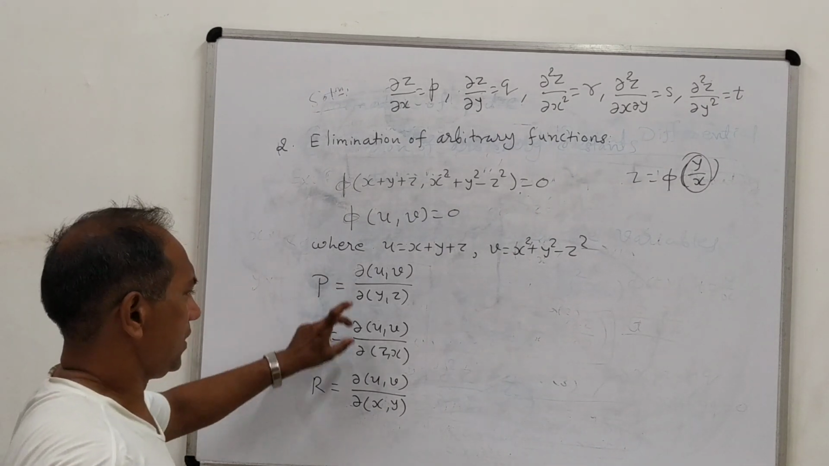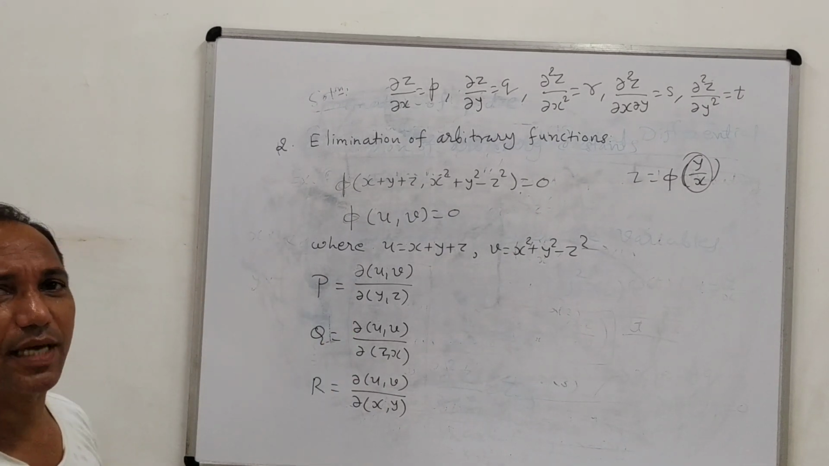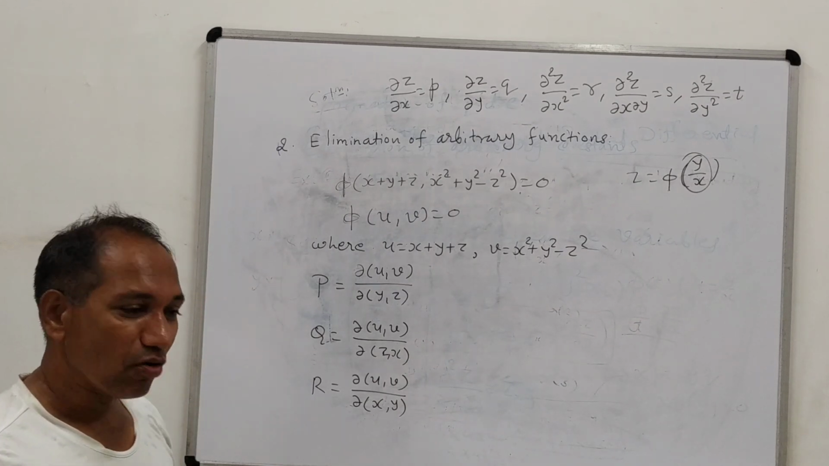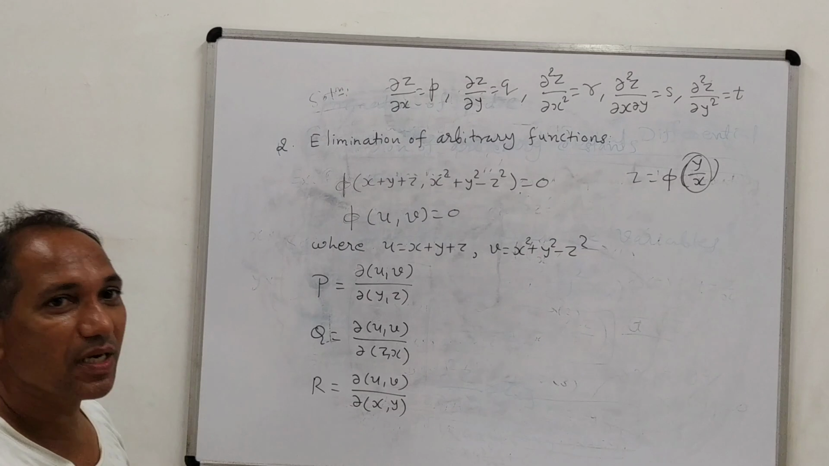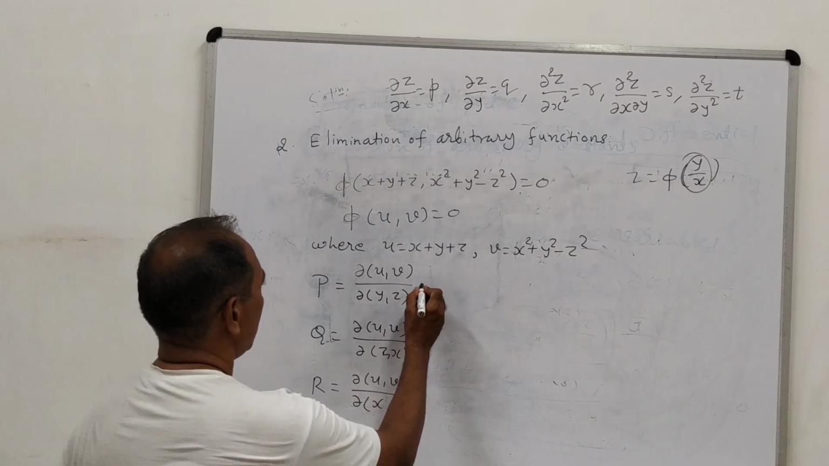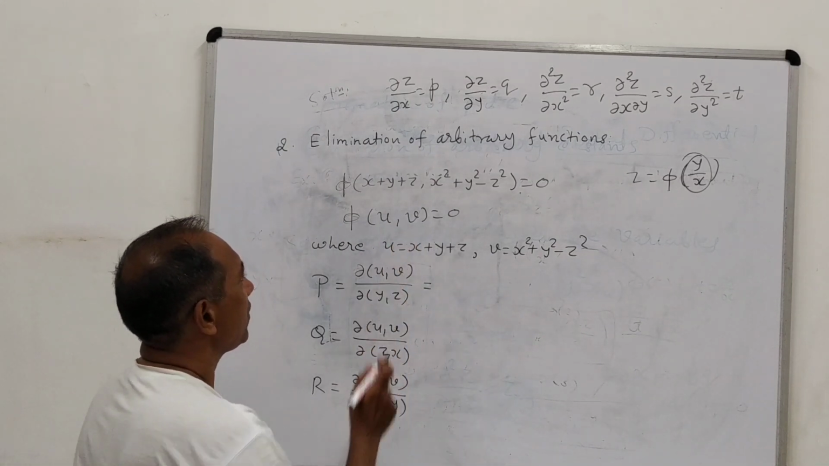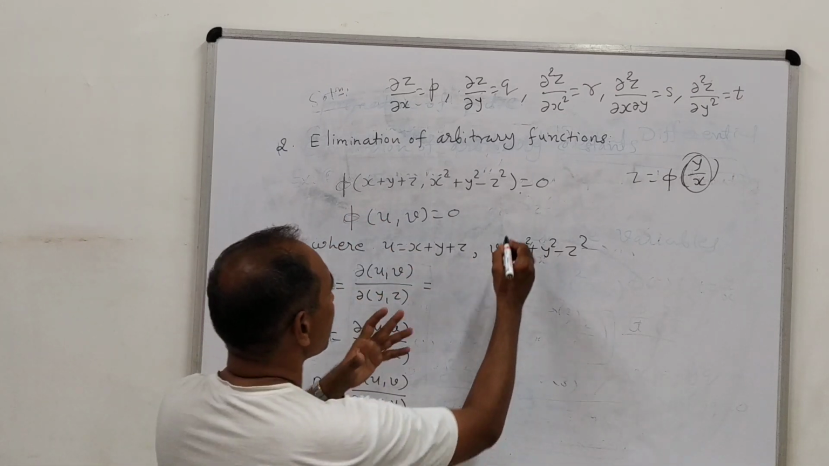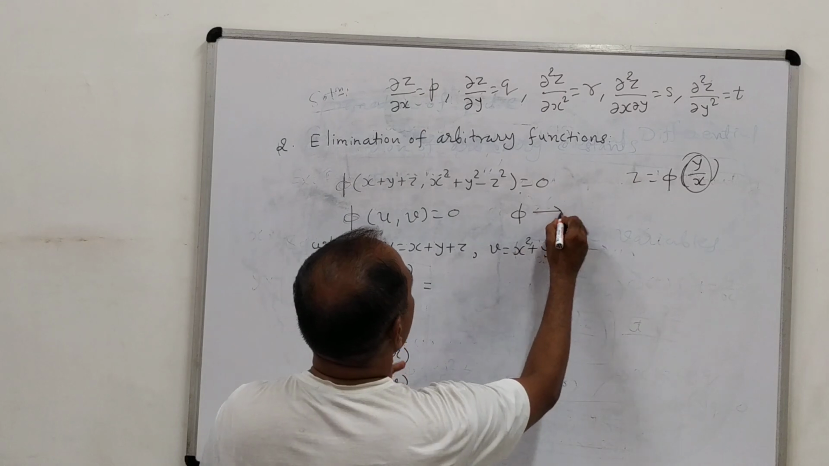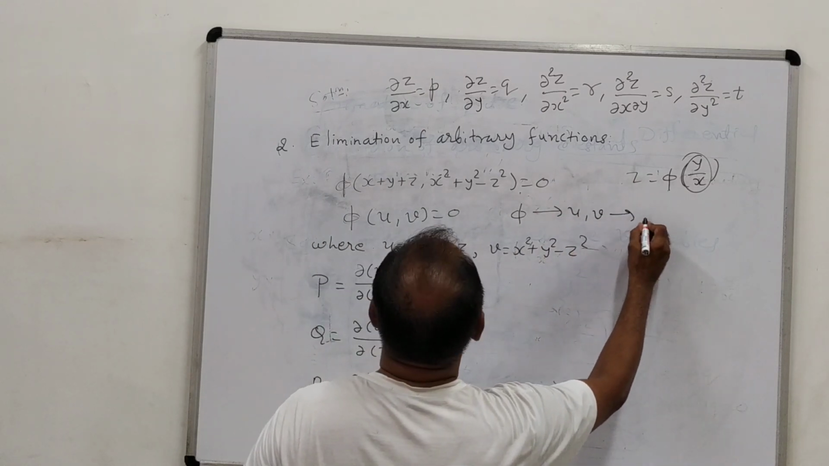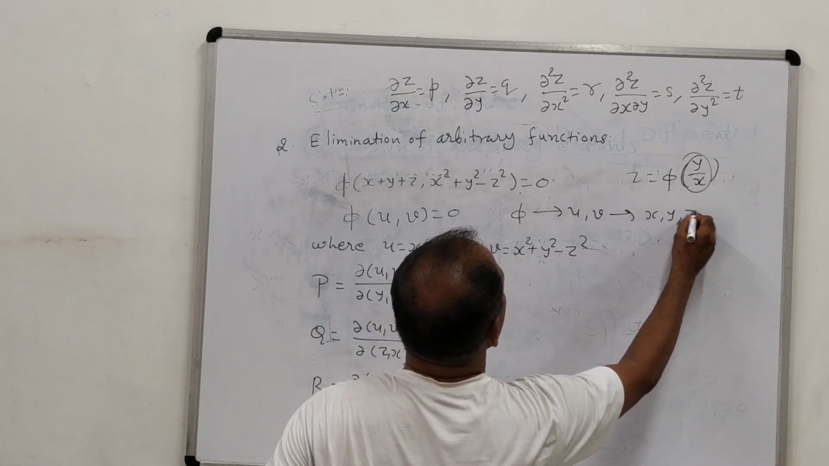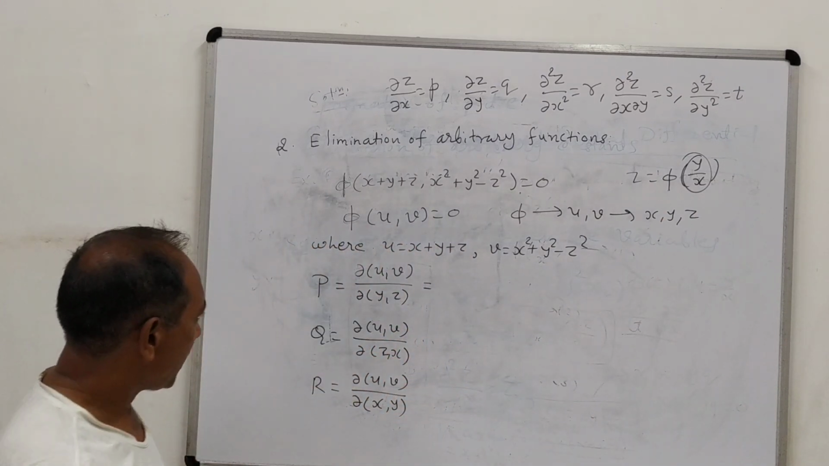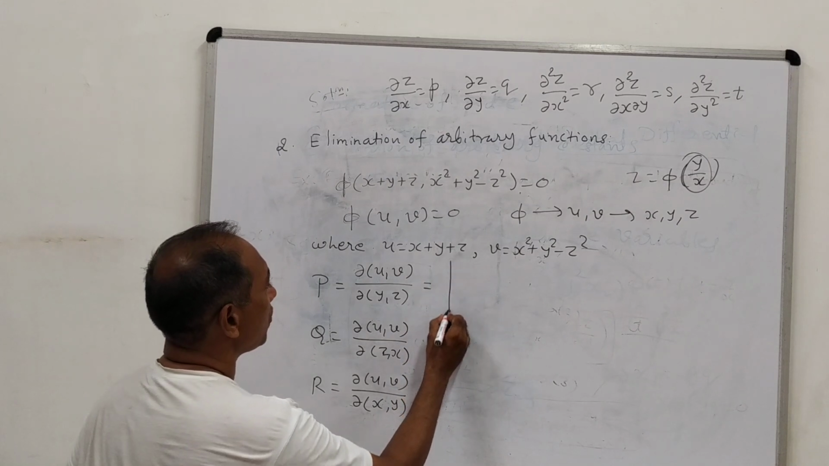But what are these three things? These three are nothing but Jacobians, and a Jacobian is nothing but a determinant. Here we are given two variables u and v, and we can see that u and v are also functions of x, y and z. That means phi is a function of u and v, and u and v are functions of x, y and z. So in this case we need to find the Jacobian. As I told you, it is a 2 by 2 determinant.